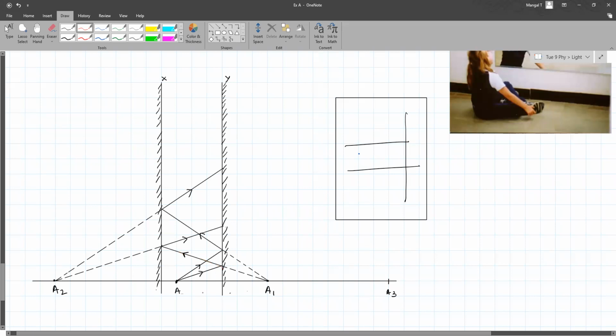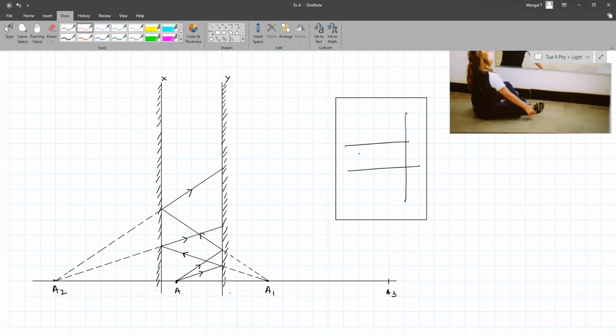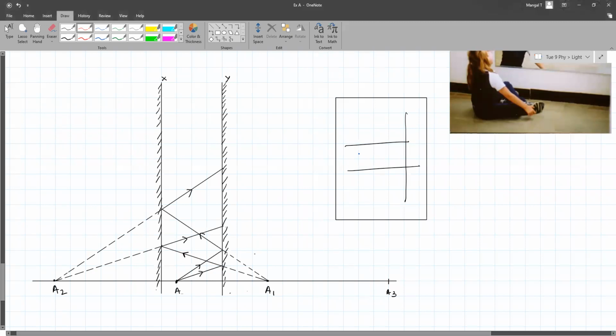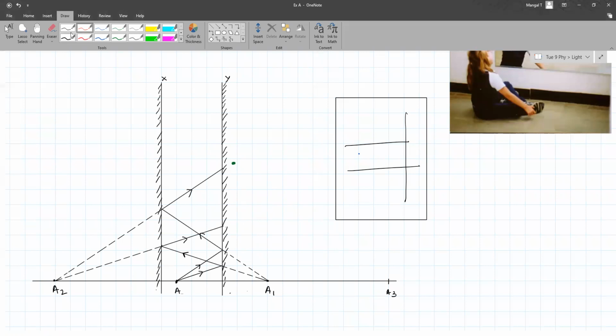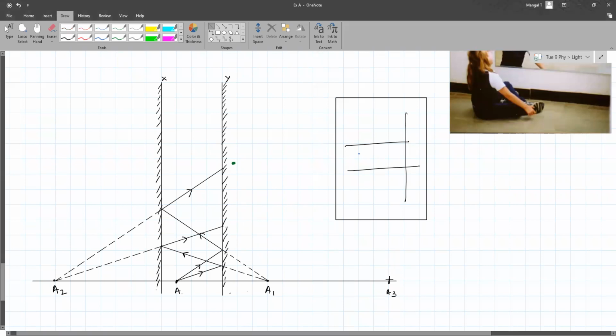Do we need to make some dotted lines beyond the mirror Y, for A2? Beyond the mirror Y, as in here? Yes, sir. No, they will reflect now. See, they will reflect from A3 now.